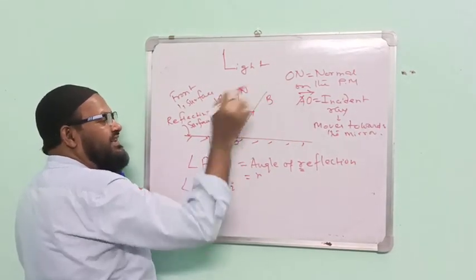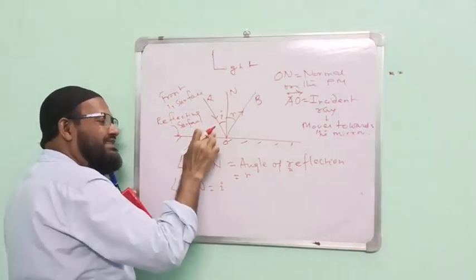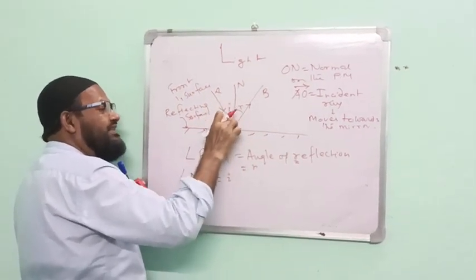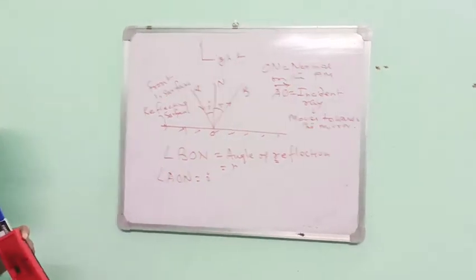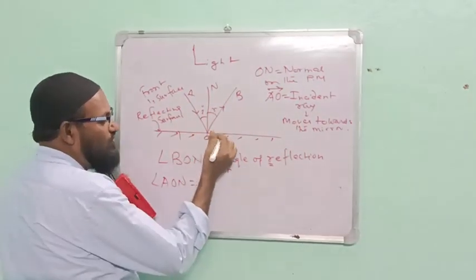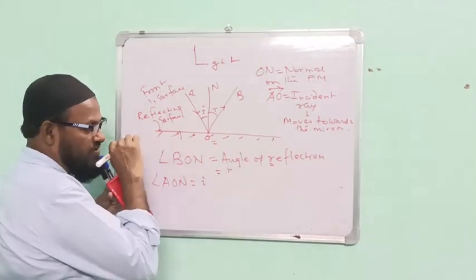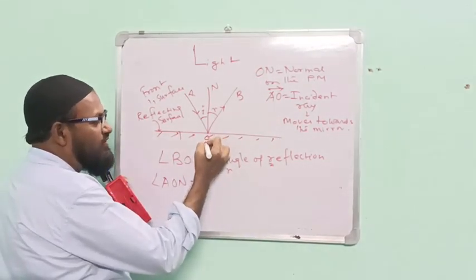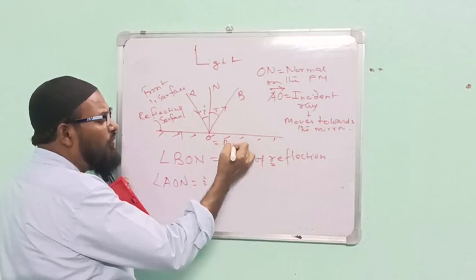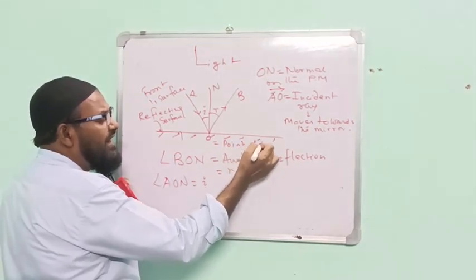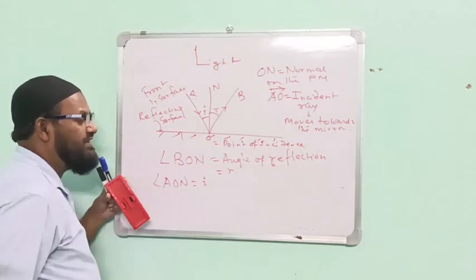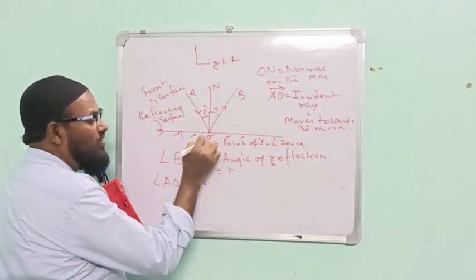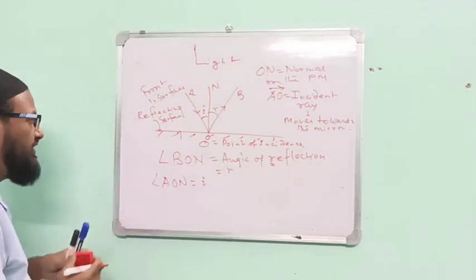This is the reflected ray, this is the incident ray, and this is the normal ON. This O is the point of incidence.